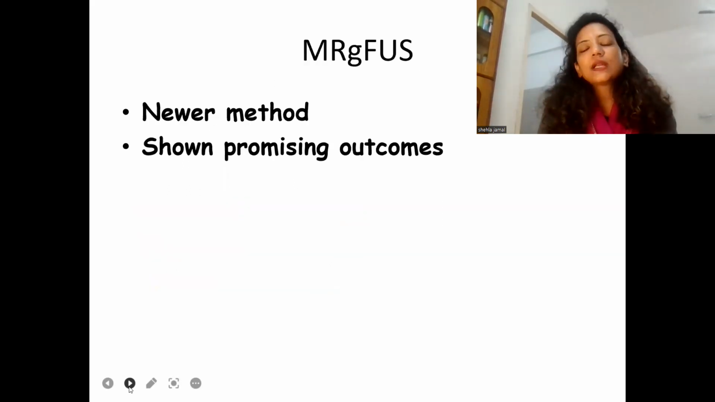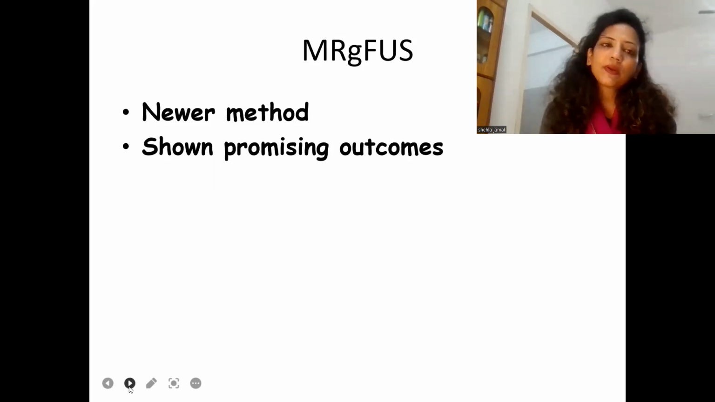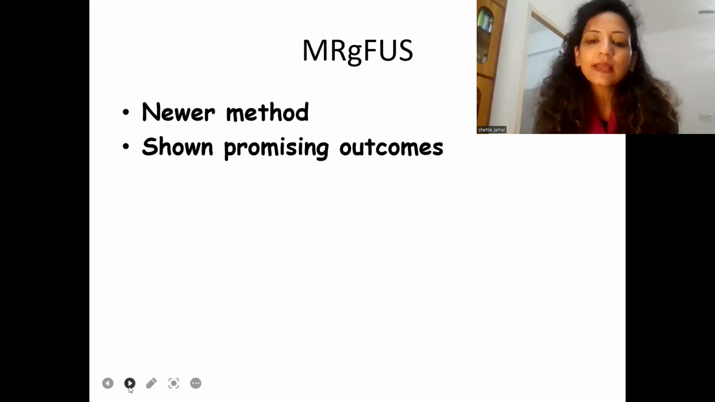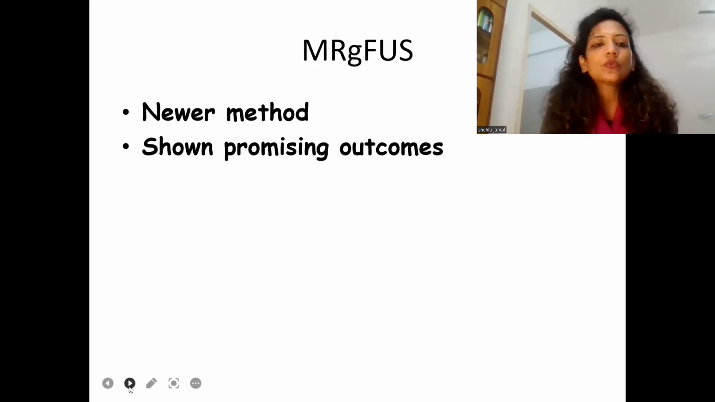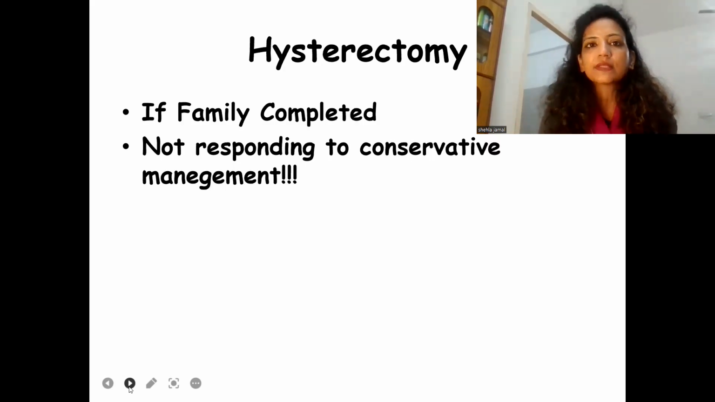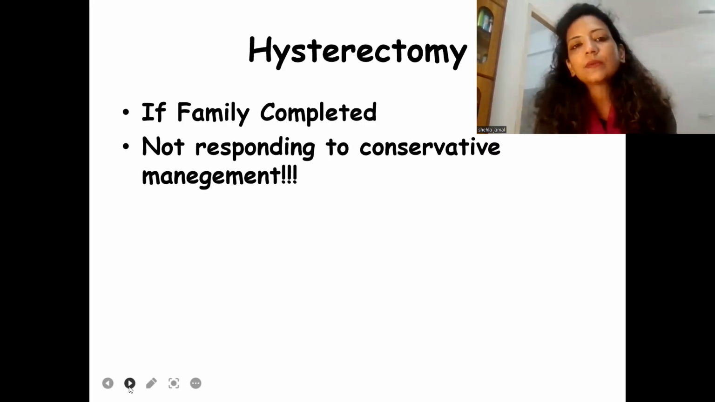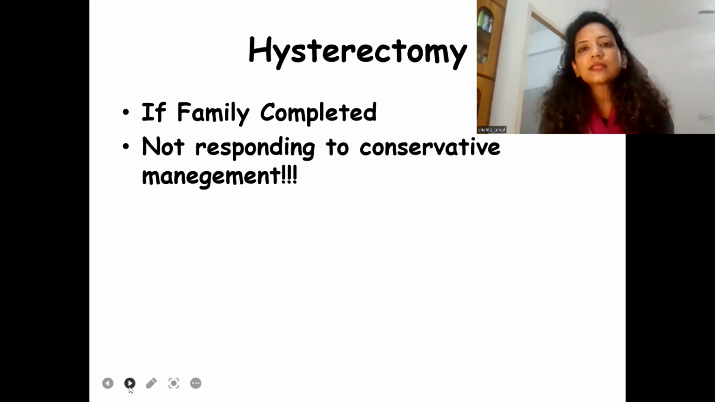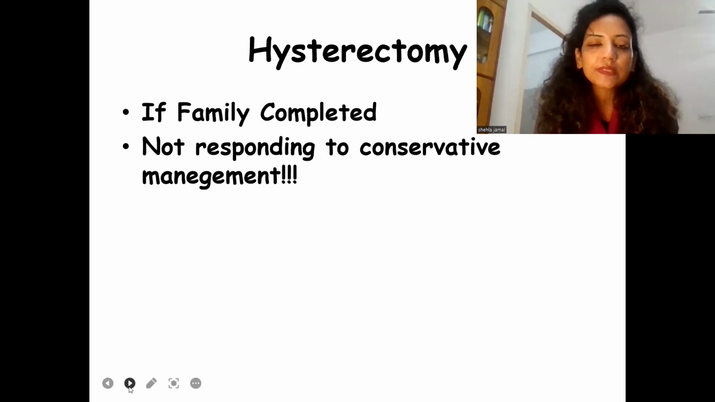MR guided focused ultrasound treatment is a newer method, and it has shown excellent results in the treatment of fibroids. But for adenomyoma, it is presumed that it will be showing good results. Some studies have been done which have shown favorable outcome, but we need more research and more evidence. Hysterectomy is the definitive treatment, if family is completed and she's not responding to conservative management, then yes, hysterectomy can be offered to such a patient. But yes, always try to preserve the uterus first.